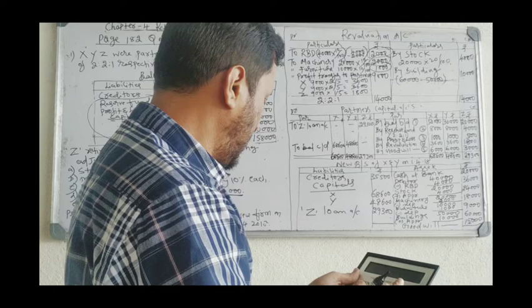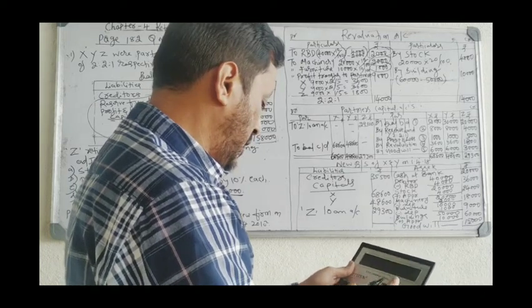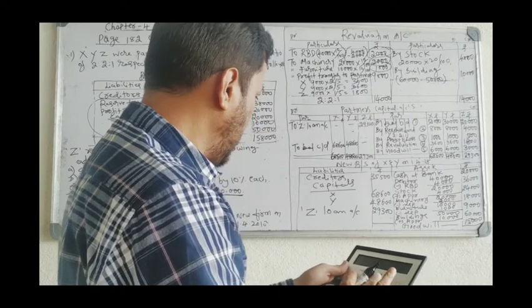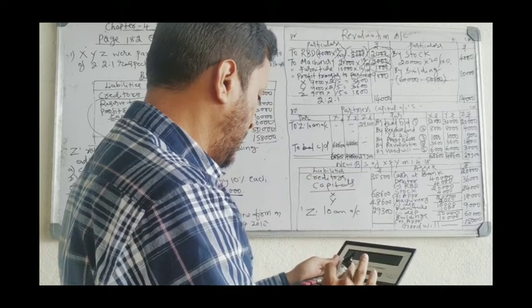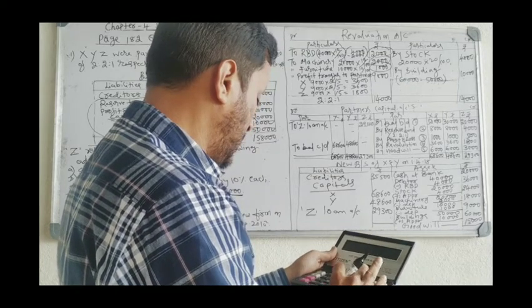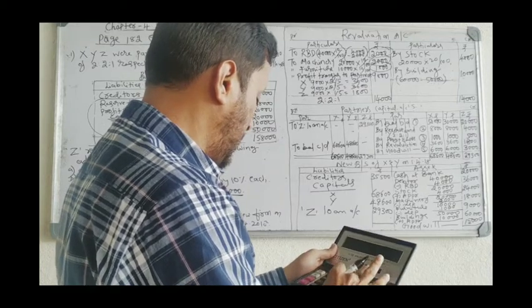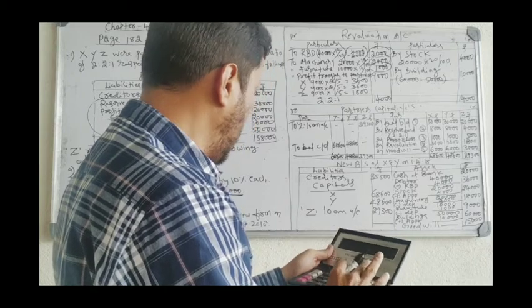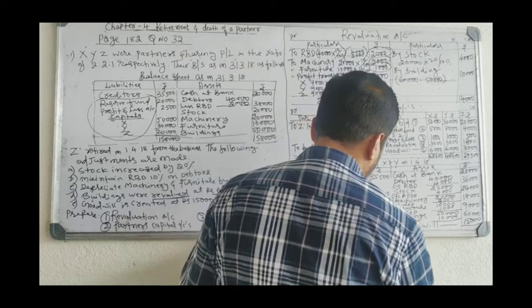Now make the total of assets and liabilities. 35,500 plus 68,600 plus 48,600 plus 29,300, 1,82,000 on the liability side.